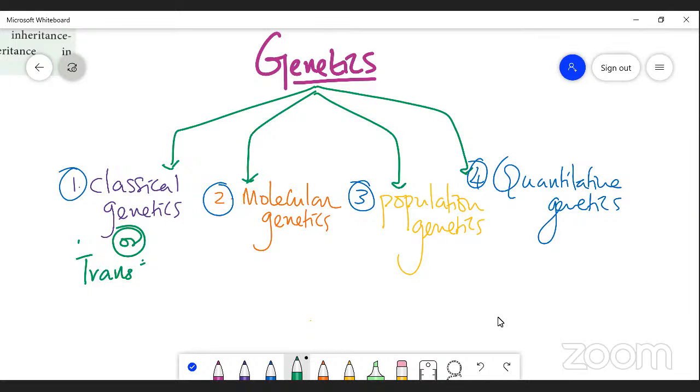It is also known as transmission genetics. Second one, molecular genetics.